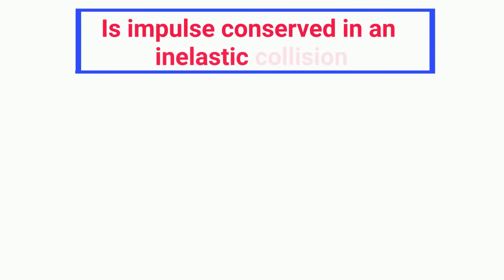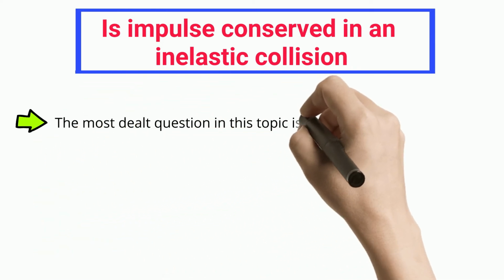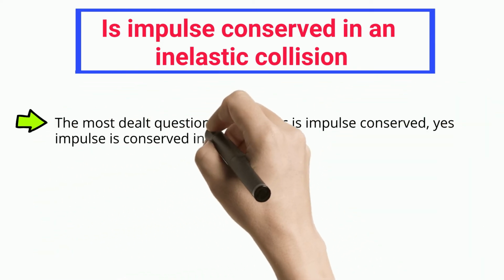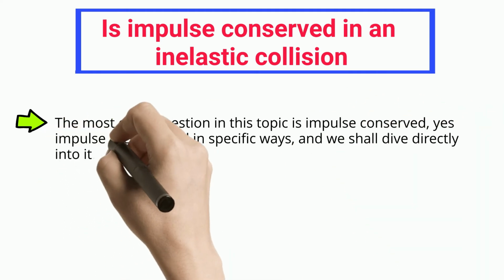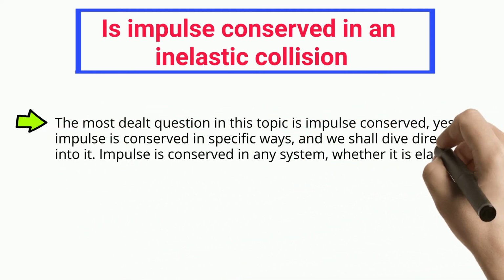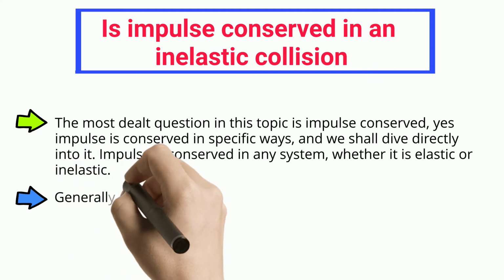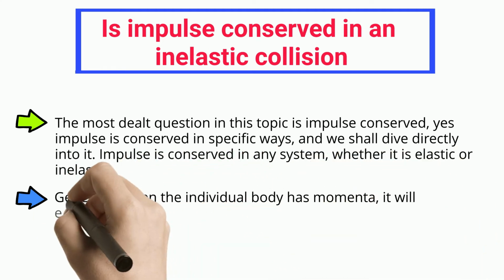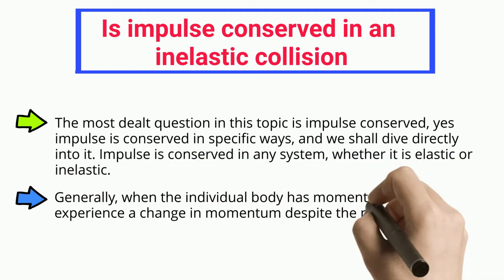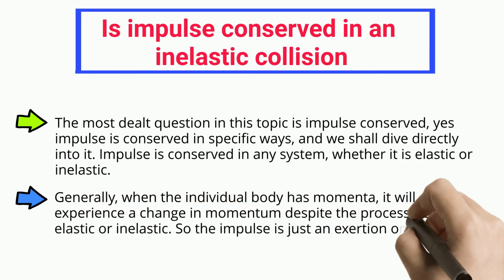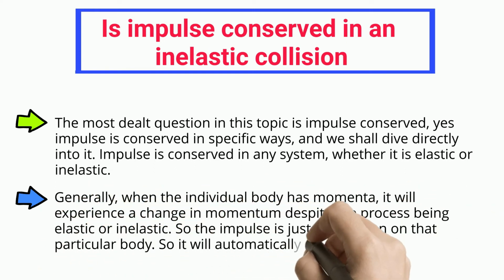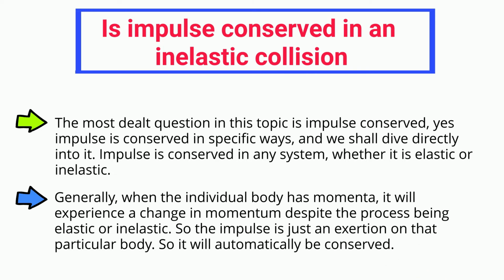Is impulse conserved in an inelastic collision? The most asked question in this topic is whether impulse is conserved. Yes, impulse is conserved in specific ways, and we shall dive directly into it. Impulse is conserved in any system, whether it is elastic or inelastic. Generally, when an individual body has momentum, it will experience a change in momentum despite the process being elastic or inelastic. So the impulse is just an exertion on that particular body, so it will automatically be conserved.